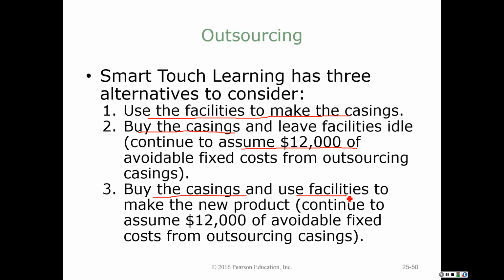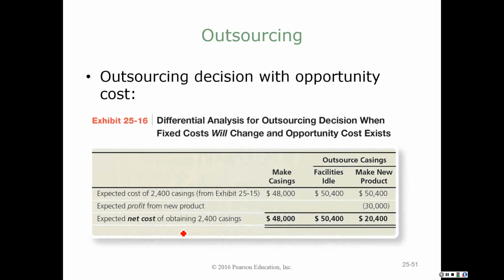So the final situation was, we could buy the casings, and what if we can do something else with our facilities? It says, what if we could use those facilities to make a new product? And so the facilities that I have freed up now give me space and machine time so that I can manufacture a new product. So we once again look at, this was simply the cost of making my casings. This is the cost if I continue to make them and my facilities sit idle. But if I can generate some profit from a new product when I do have free capacity, then we have some opportunity costs that we're going to take into consideration.